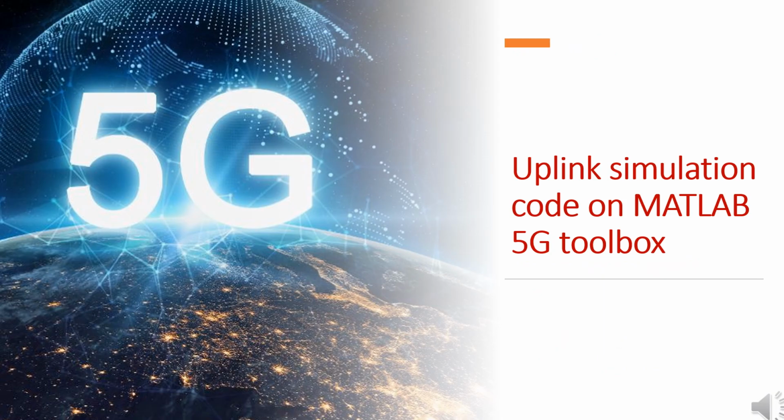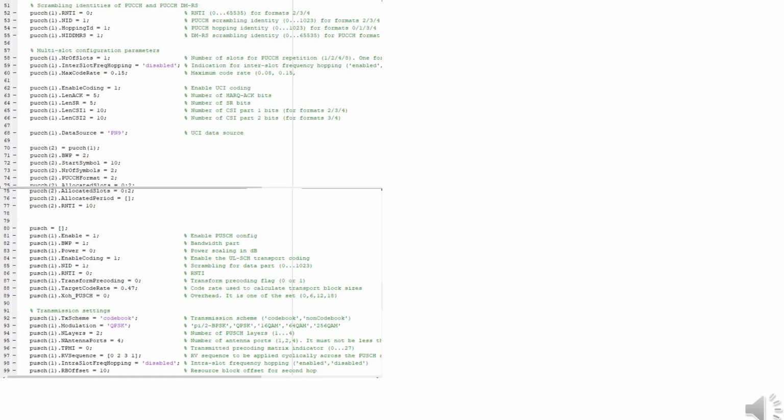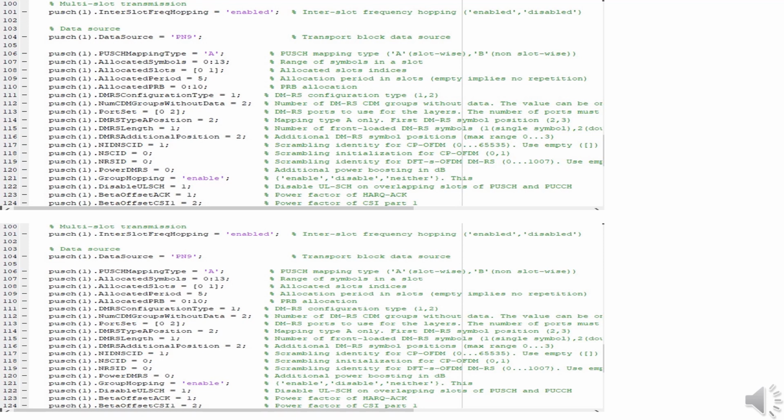Here is also a complete demonstration of the uplink simulation code in the MATLAB 5G toolbox. This is the simulation code for the uplink channel in MATLAB using the 5G toolbox. The code continued. This is the code completed for the uplink channel.